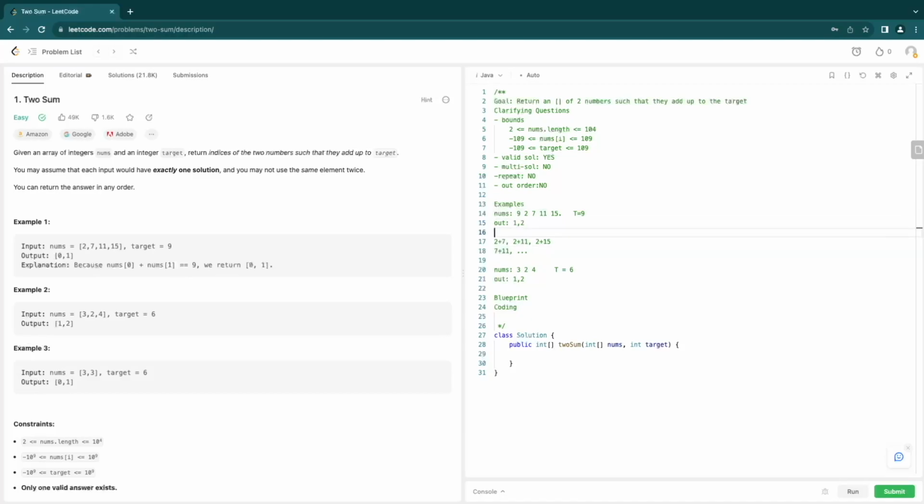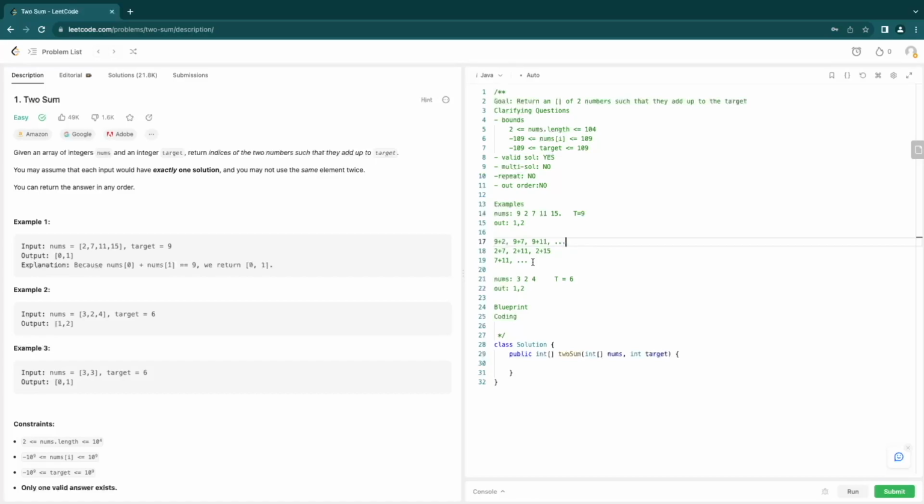So if we had something like this, we would have to do 9 plus 2, 9 plus 7, 9 plus 11, all the way until we hit 2 plus 7. This seems like this is going to result in an O of n squared runtime.